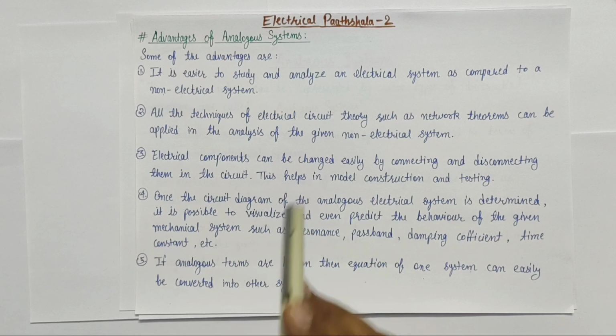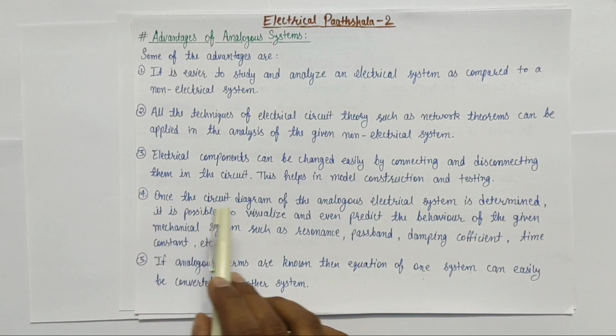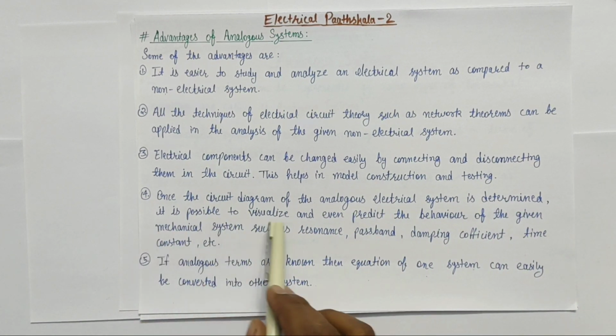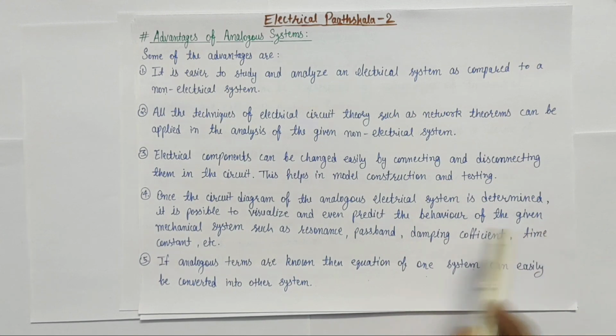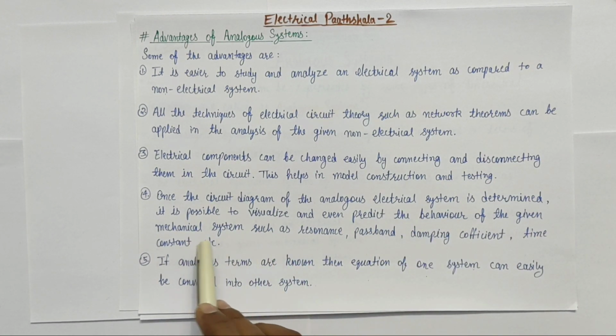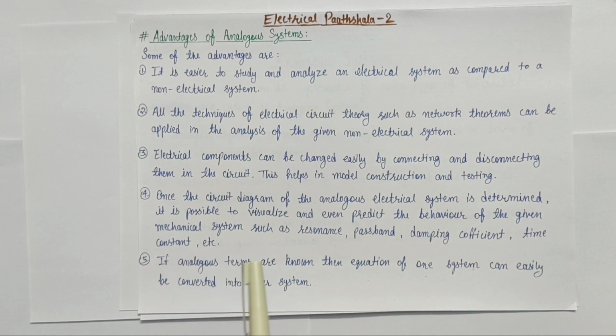And this is very useful in model construction and testing. The fourth advantage is that once the circuit diagram of the analogous electrical system is determined, it is possible to visualize and even predict the behavior of the given mechanical system. We can also determine the parameters of mechanical systems such as resonance, passband, damping coefficient, time constants, etc.